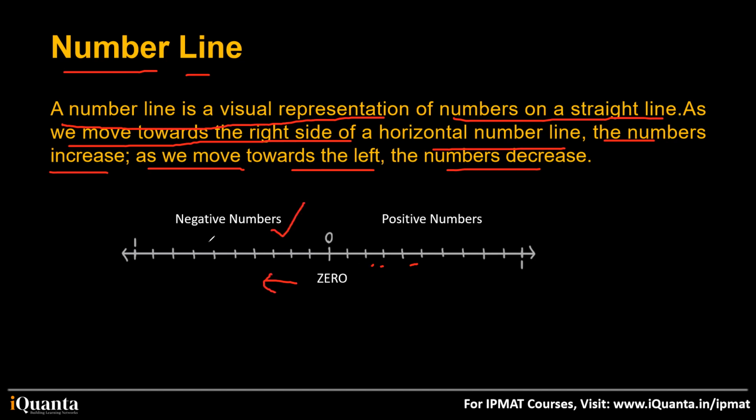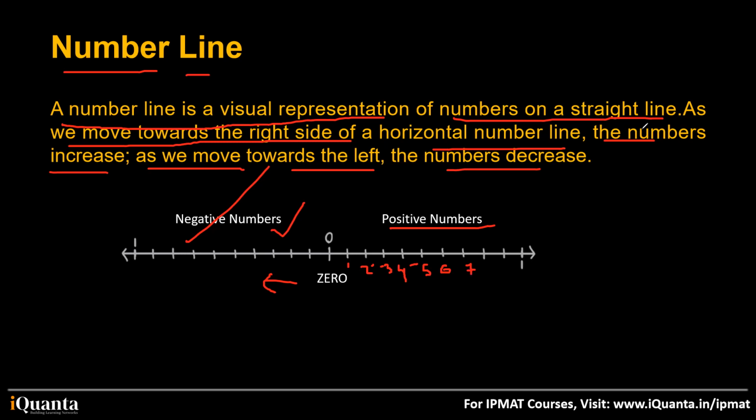All the numbers to the left side of 0 on the number line will always be negative. But on the positive, right side of 0, numbers will be positive. This will be 1, 2, 3, 4, 5, 6, 7.